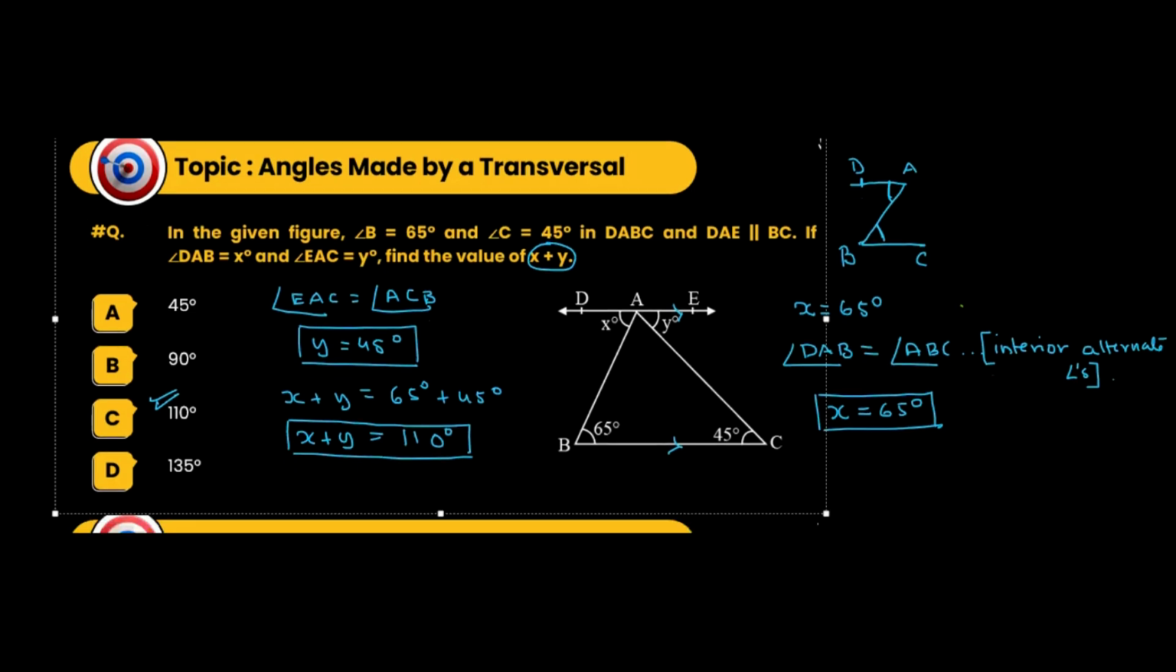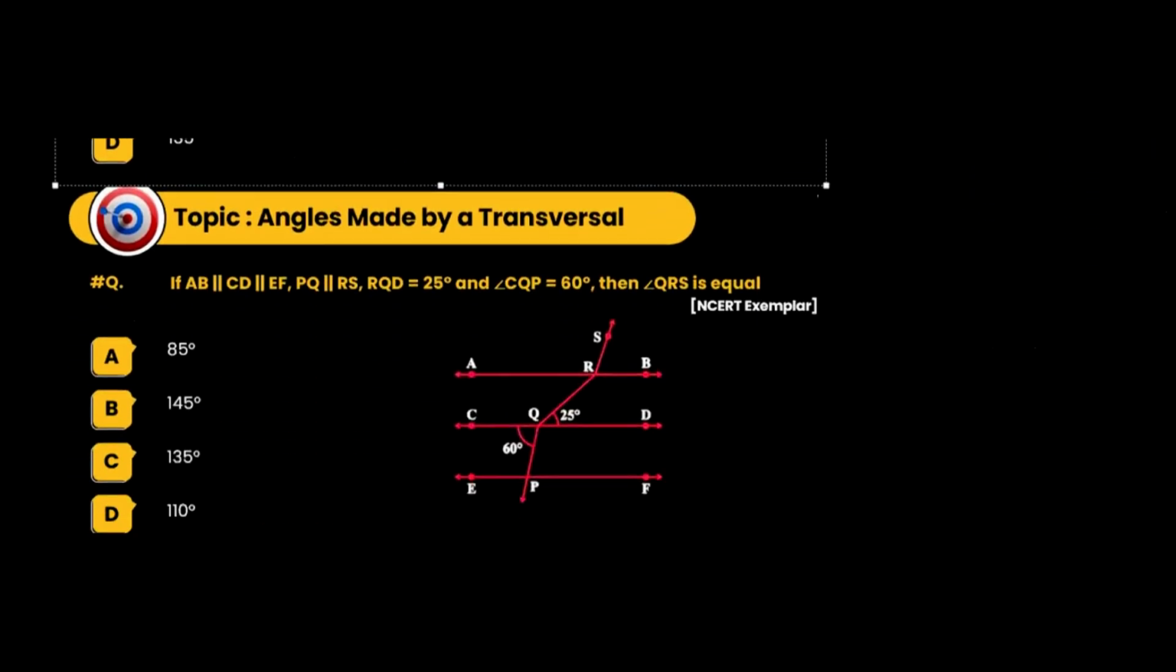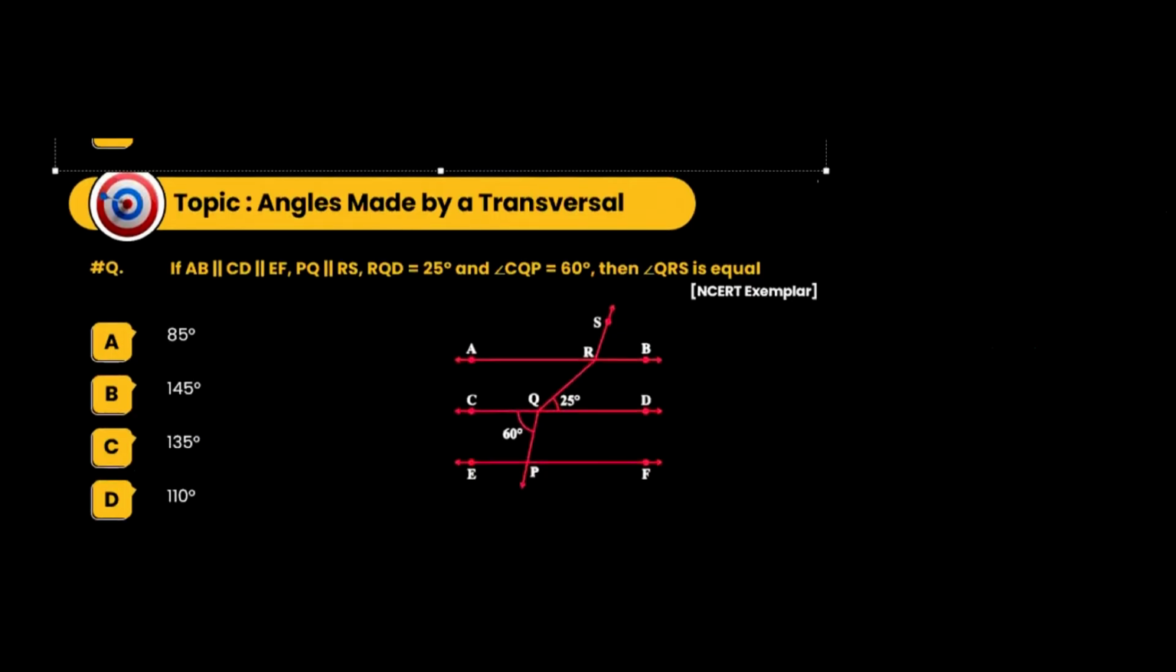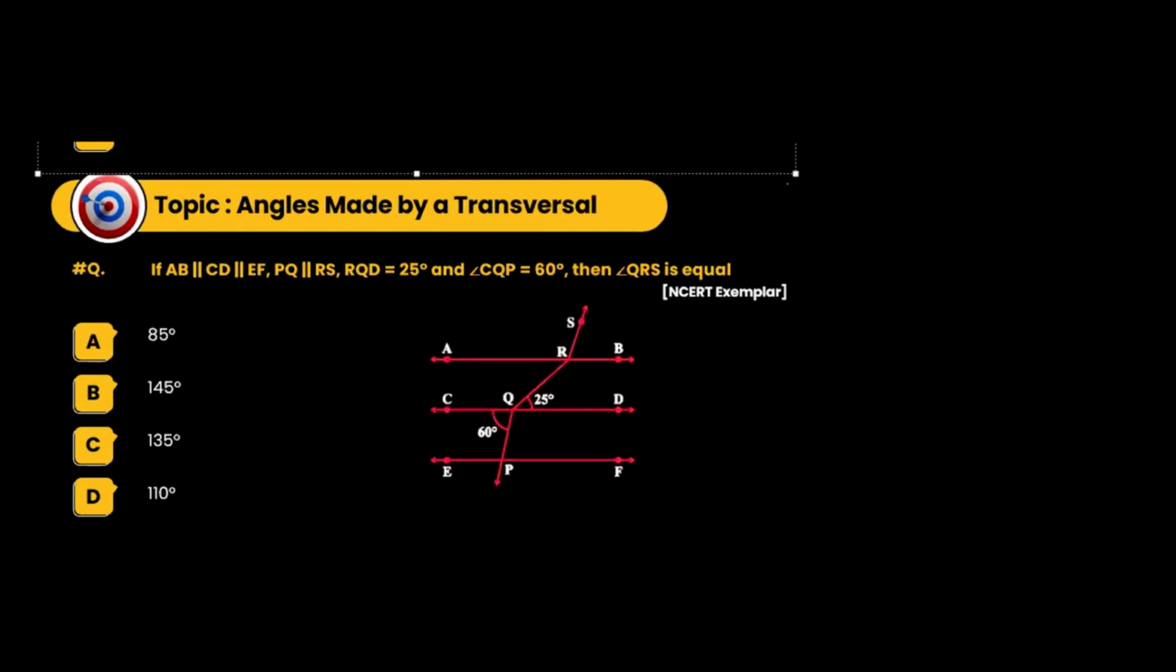Let's move on to the other question here. Okay, try this out. This is telling you that AB is parallel to CD. So obviously AB is parallel to CD, and PQ is parallel to RS. So this is PQ and this is RS. These two are parallel.